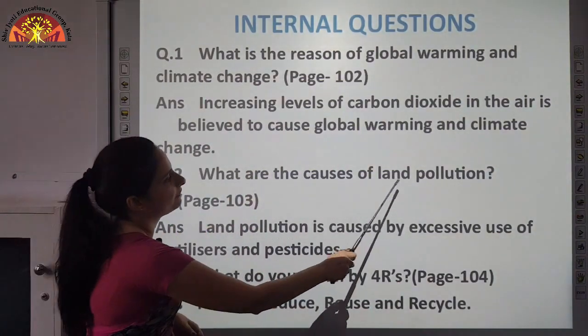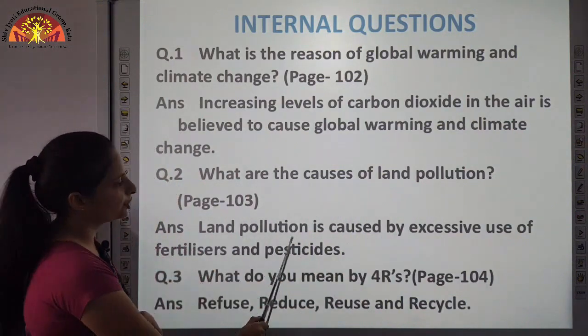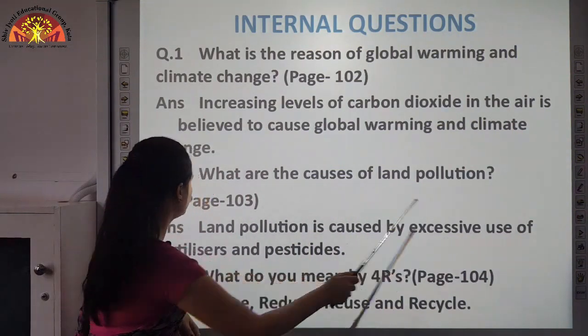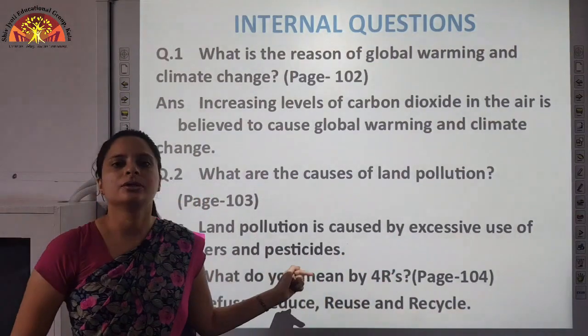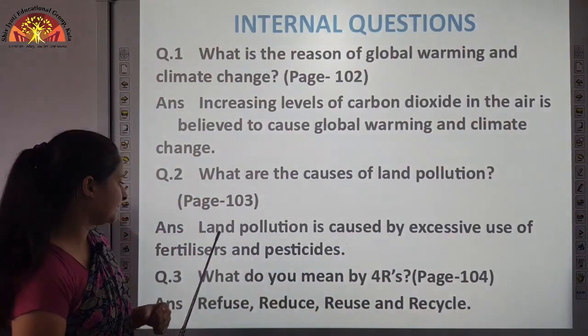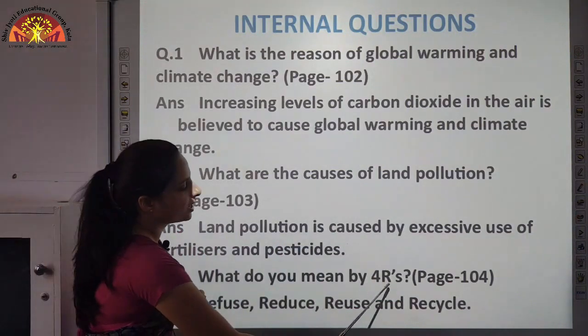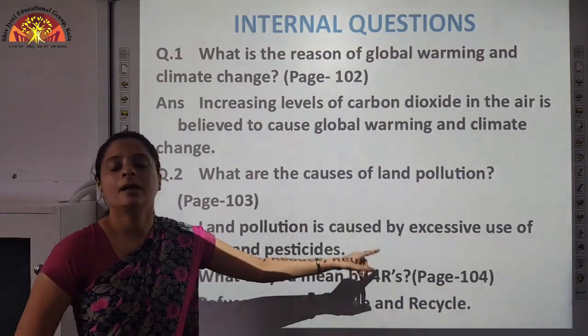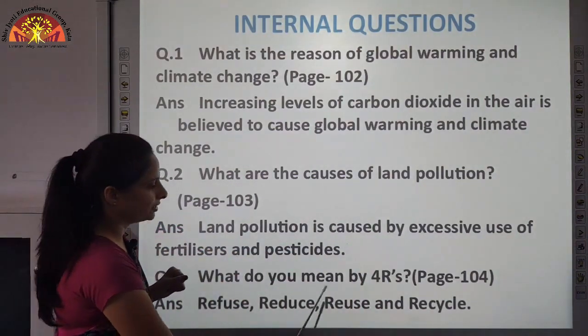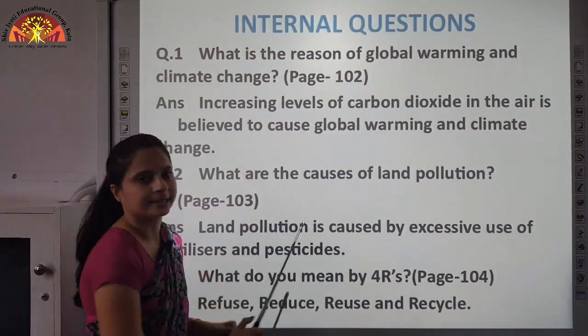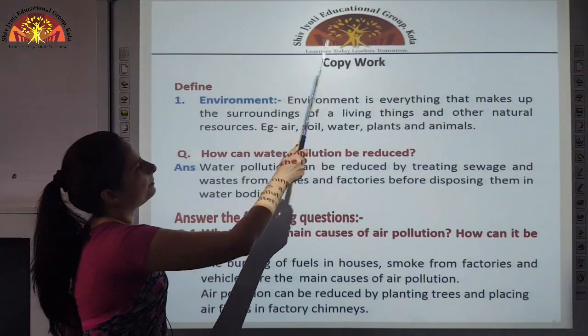What are the causes of land pollution? Land pollution is caused by excessive use of fertilizers and pesticides. So you should control the use of pesticides and insecticides. What do you mean by 4 Rs? As we read, 4 Rs are used to conserve the environment, that is refuse, reduce, reuse and recycle.